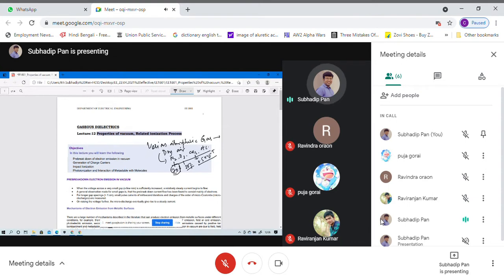Okay, so that is what is available, and we will discuss the various properties of N2, O2 and CH3 and how they are used in our high voltage engineering applications. Today we will discuss the properties of the vacuum and the related ionization process. First we will discuss the pre-breakdown electron emission in the vacuum.